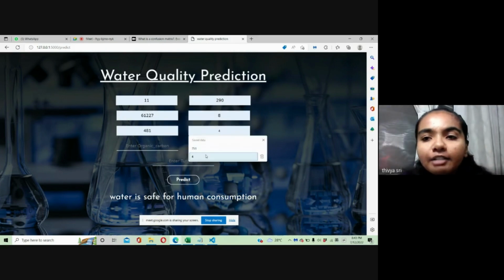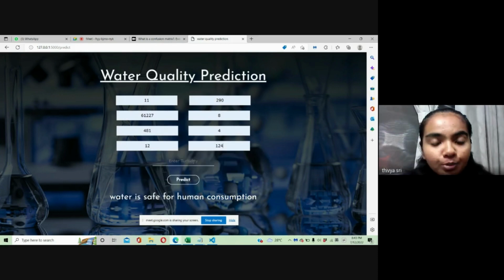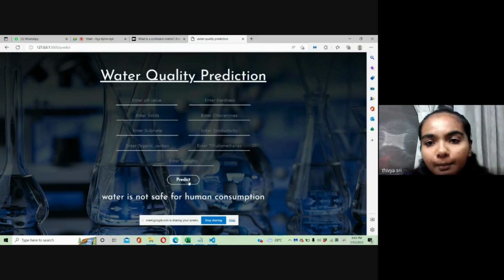So now I will continue with the second part of the output, which is water that is not safe for human consumption. The suitability of the water for drinking will be determined based on the WQI, which is the Water Quality Index. According to the dataset, when the potability is 0, then the water is not safe for human consumption. So this is an example of water bodies extracted from river water at industrial areas.